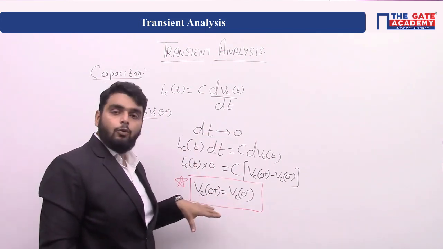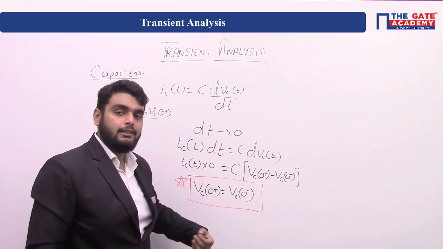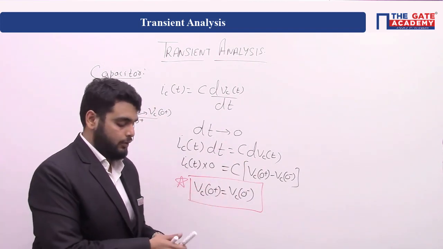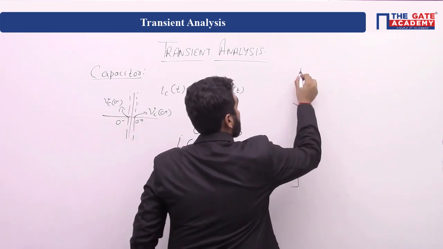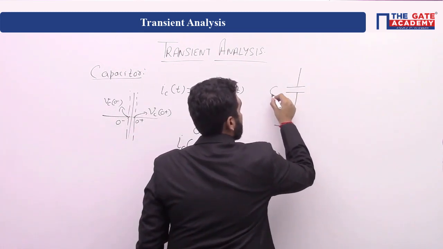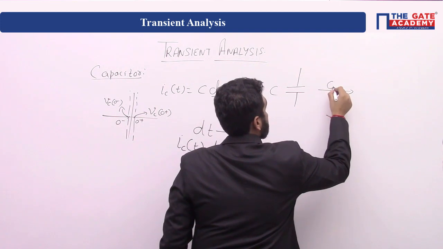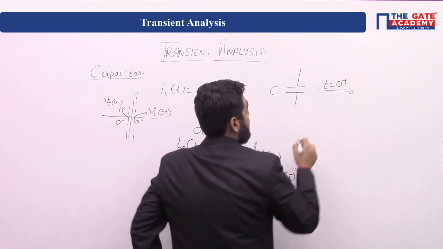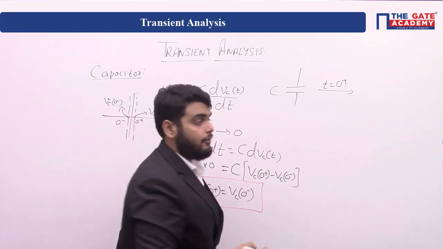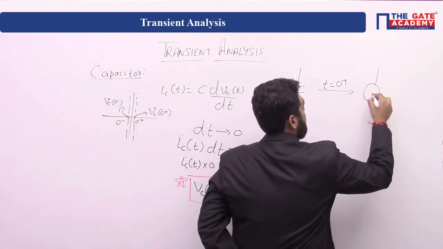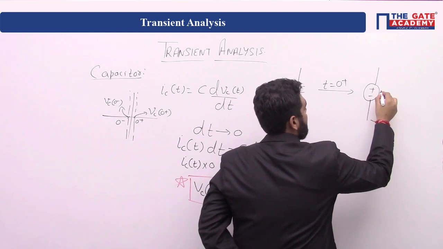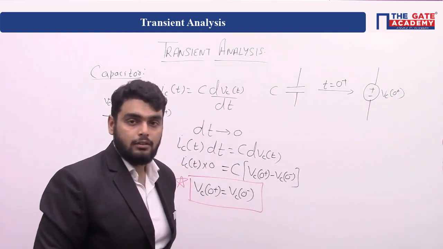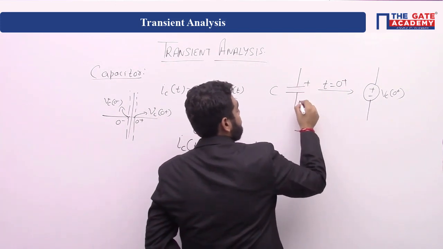Now if the voltage is constant, we can say that the capacitor behaves like a voltage source, which means at t equal to 0 plus, the capacitor will behave like a voltage source having magnitude V_C(0+), like this. Okay, and the magnitude is also the same.